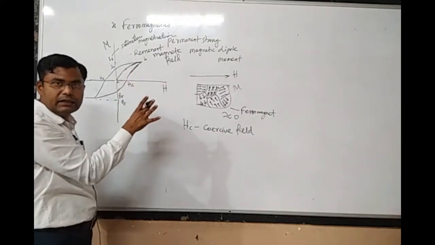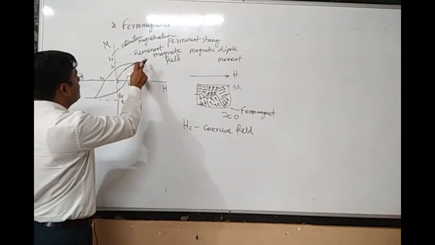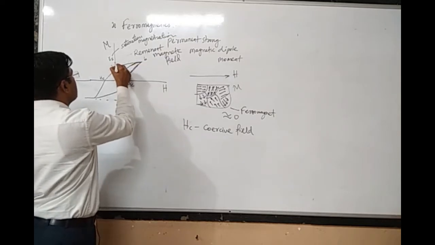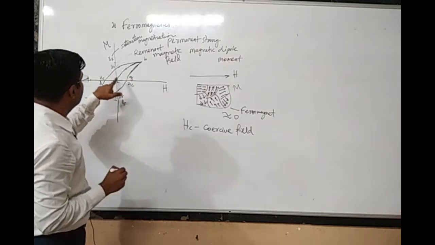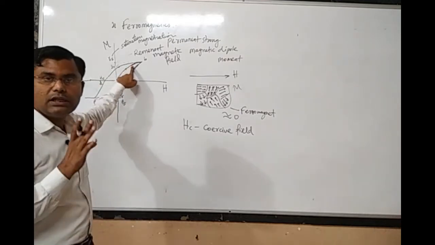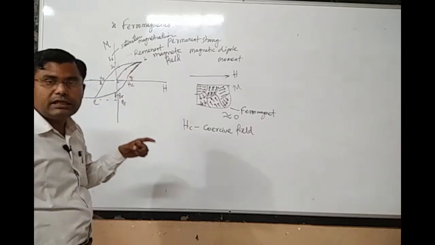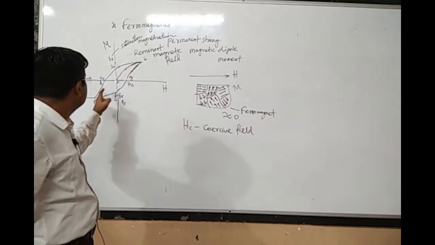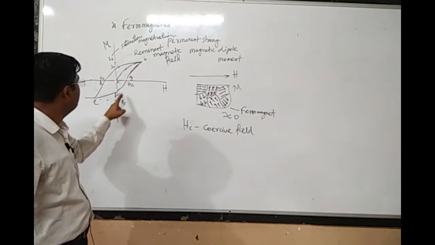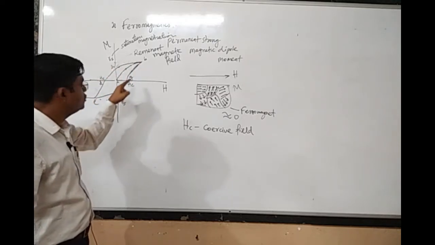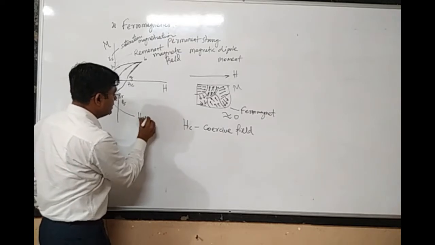Once you apply the external magnetic field and keep applying it again and again, you will see the graph like this: B, then C, then D, E, F and G. So the A to B graph is seen only once, when the material is fresh, and once the material is treated by the external magnetic field, you will see this type of loop, B, C, D, E, F, G. This type of loop you would see again and again. This loop is called the hysteresis loop.